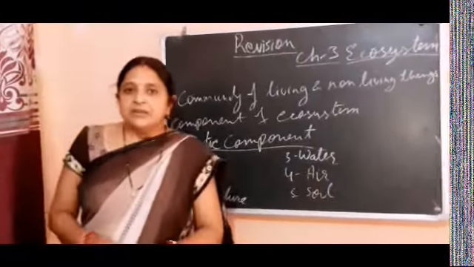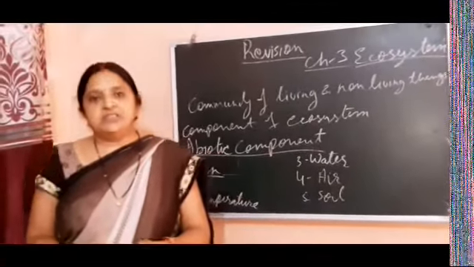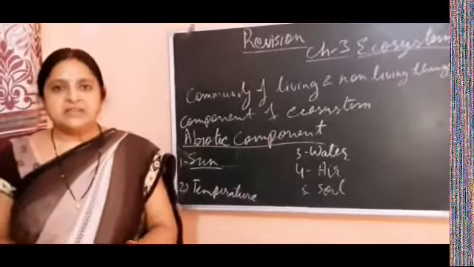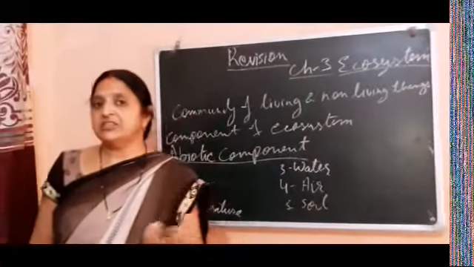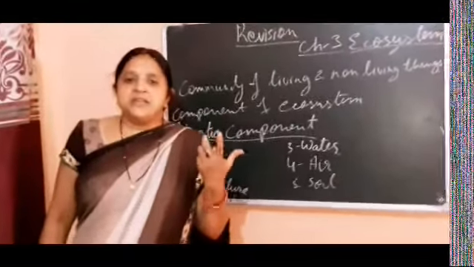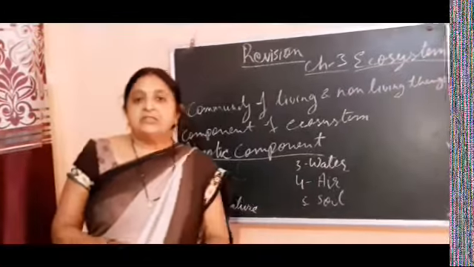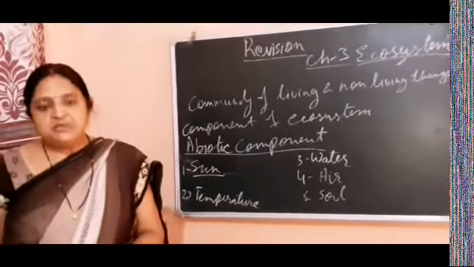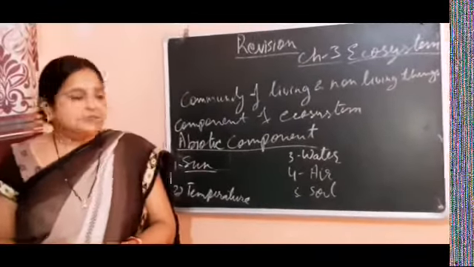Now air. Air is a mixture of gases, mainly oxygen and carbon dioxide, and other gases are also present in air. But carbon dioxide and oxygen are very important for us, because carbon dioxide is trapped by the plants. Plants need carbon dioxide for making food, and we need oxygen for the breathing process. In this way, air is very important for us.